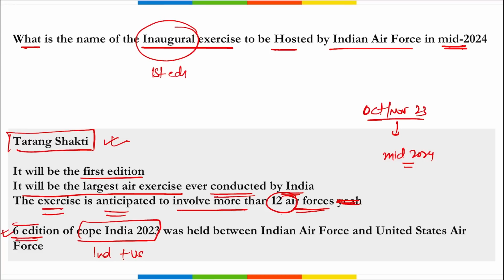Various air forces, these 12, will include France, UK, Australia, US, Japan, etc., scheduled to take part in this exercise. Then this is your COPE India exercise. The 6th edition of this was held between Indian Air Force and United States Air Force. Where was this held? This exercise was held in West Bengal and Agra, UP.